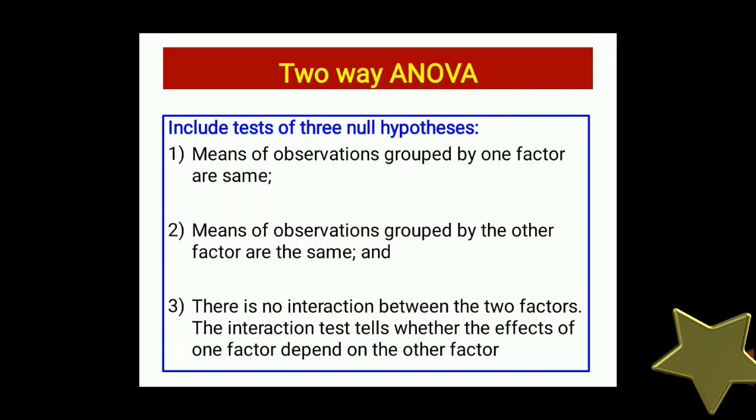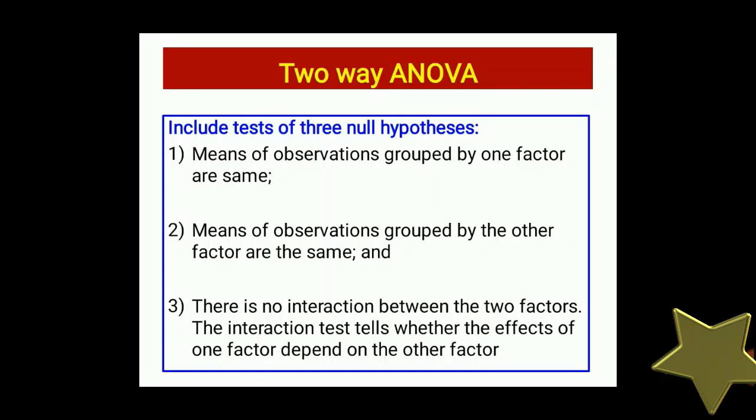It includes tests of three null hypotheses. Here we have two null hypotheses for the factors, and the interaction factor also. Means of observations grouped by one factor are the same, as in one-way ANOVA. Means of observations grouped by the other factor are the same. The third hypothesis is that there is no interaction between the two factors.